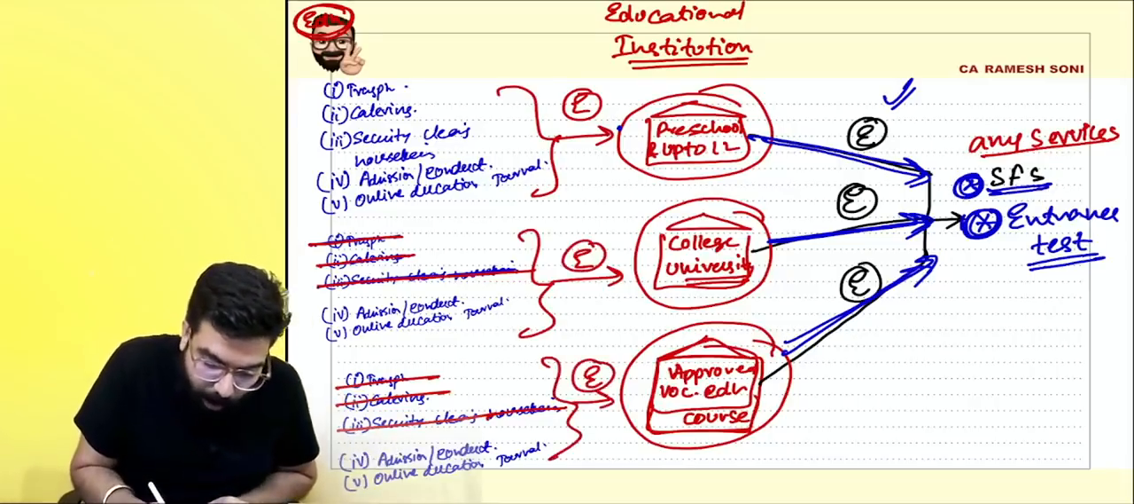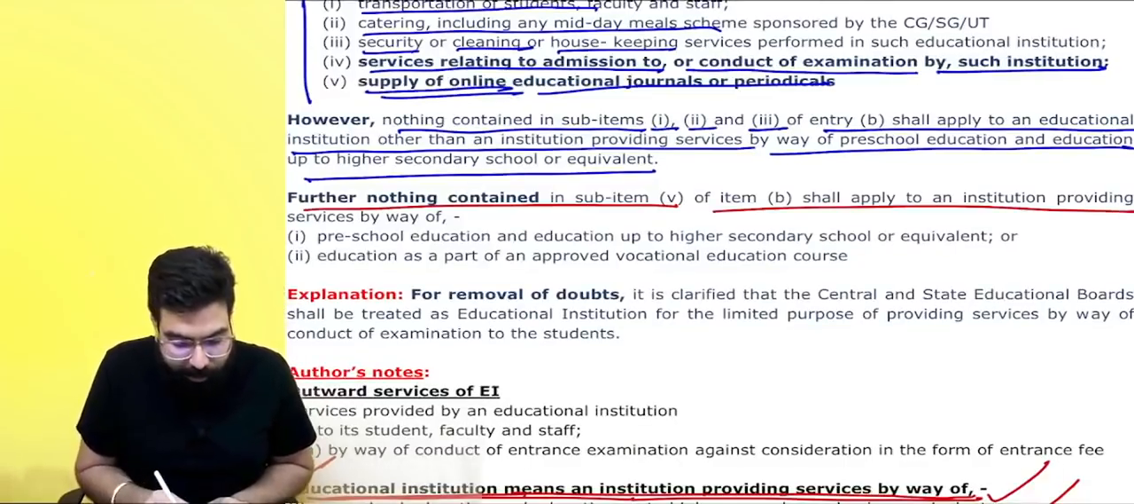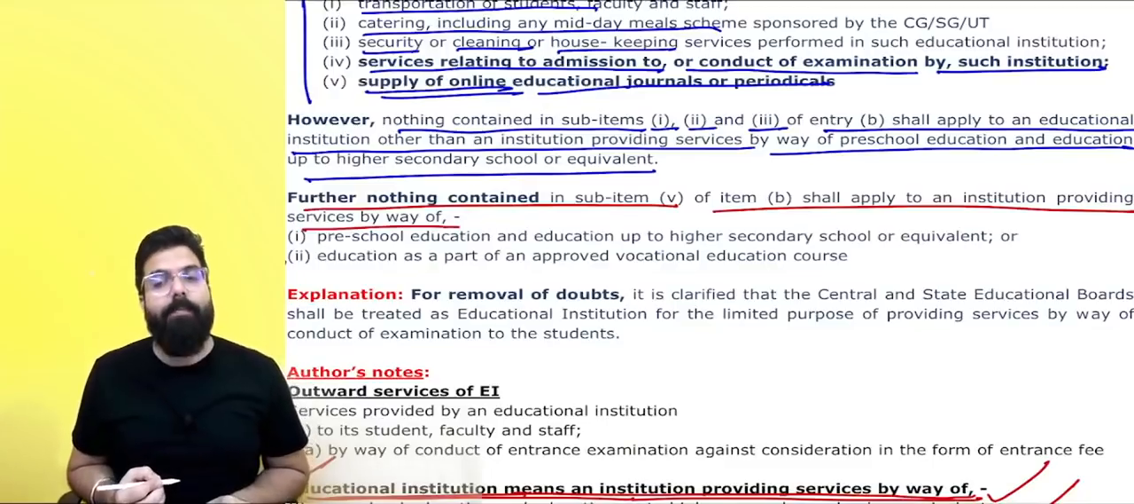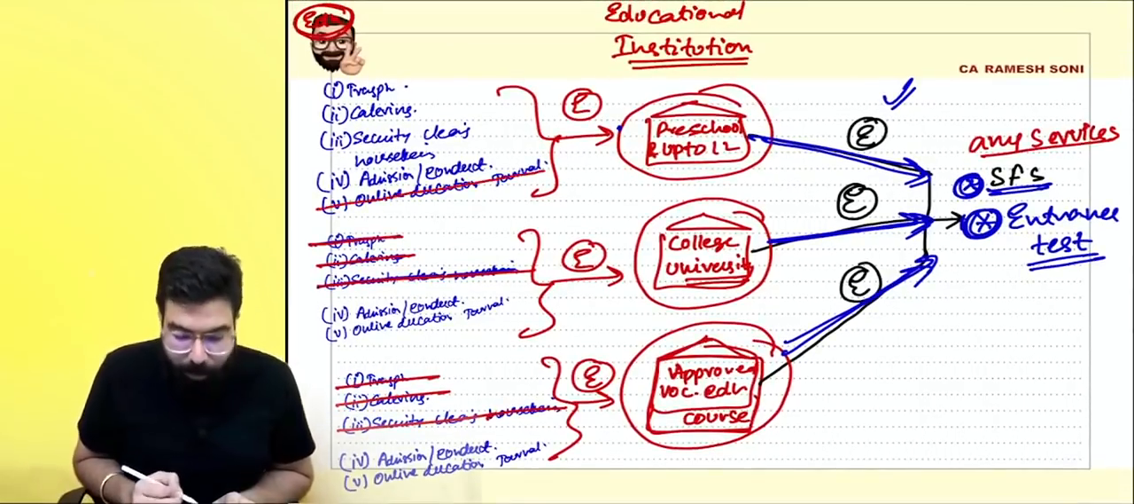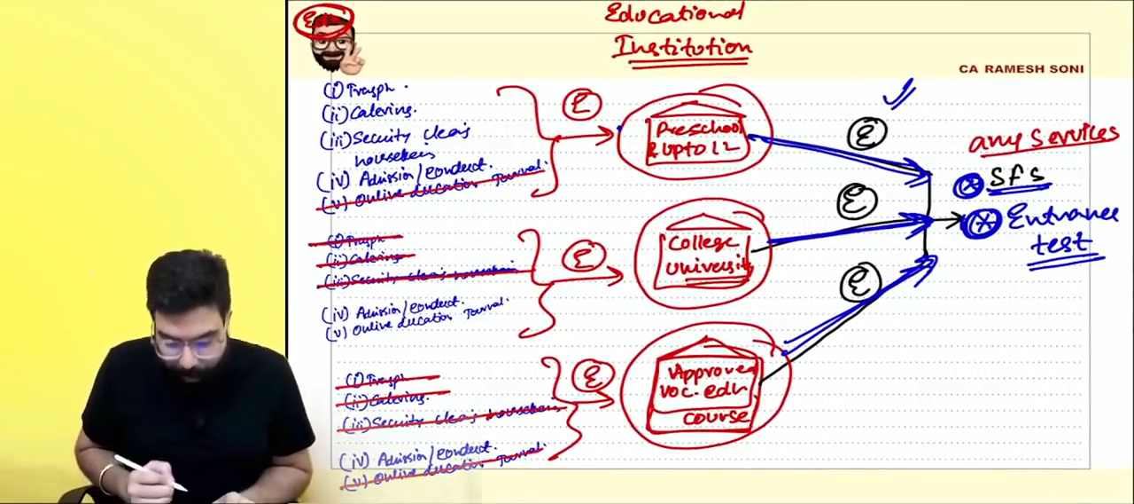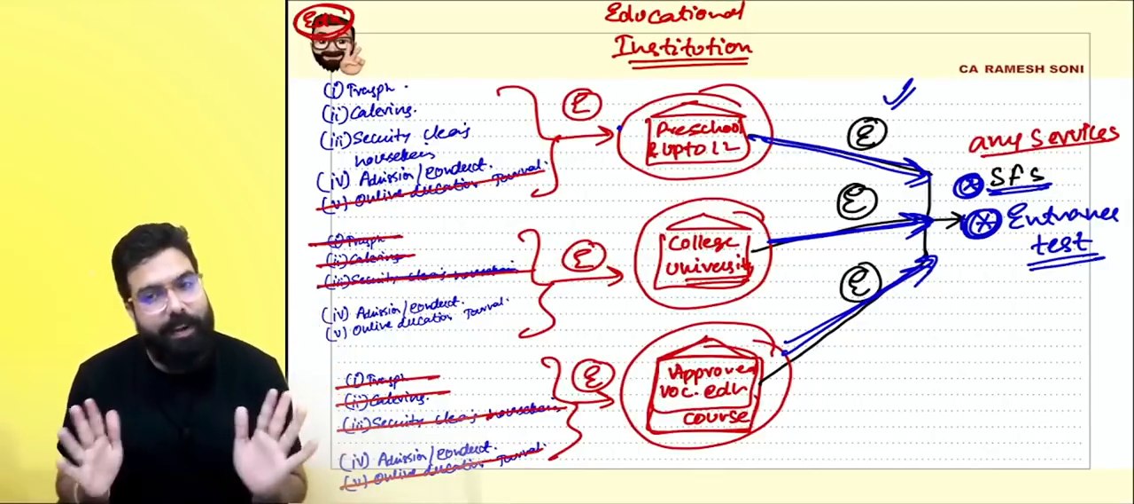But here they have told further. They are telling further nothing in 5 shall apply to an institution providing preschool and vocational educational program, meaning the fifth one is not applicable to preschool and not applicable over here. Can you tell me everyone now? Now is the final conclusion.